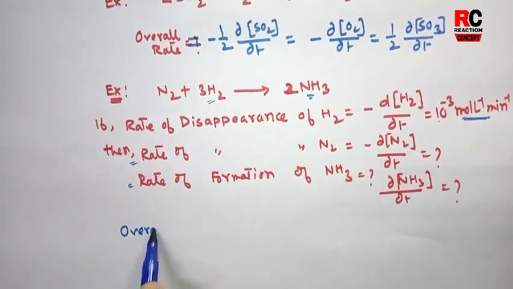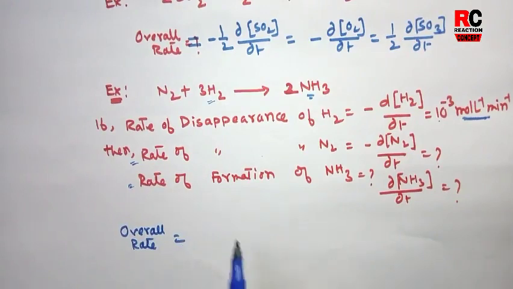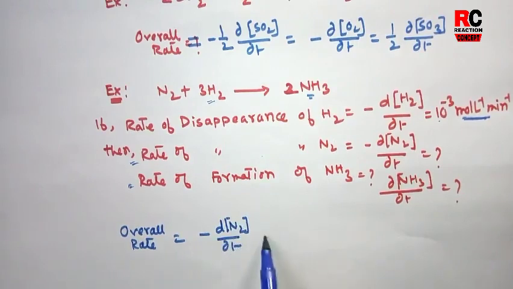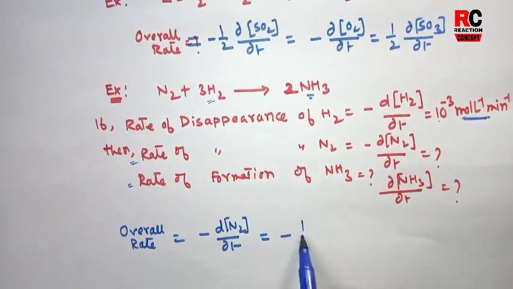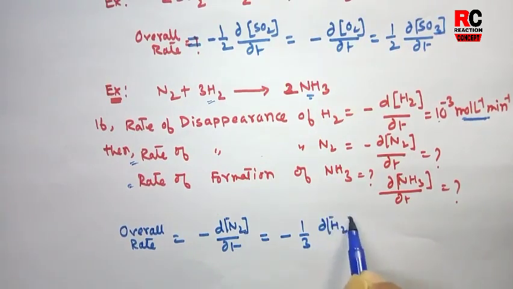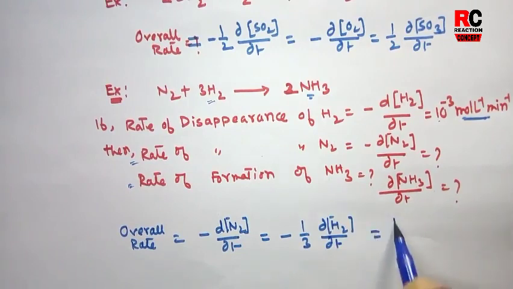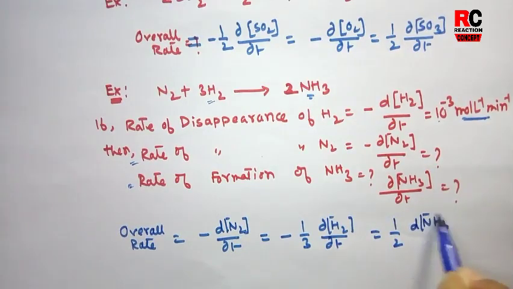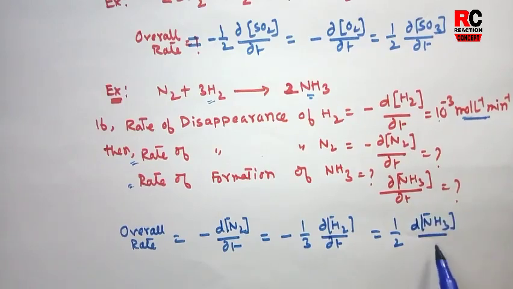What would be the overall rate expression of the reaction? It would be minus of dN2 divided by dt, minus of 1 by 3 dH2 divided by dt, and 1 by 2 dNH3 by dt.